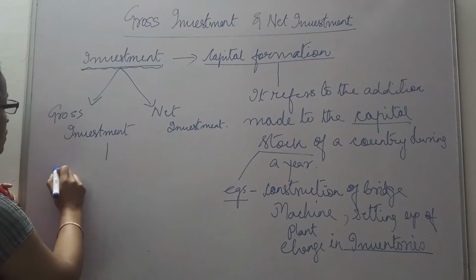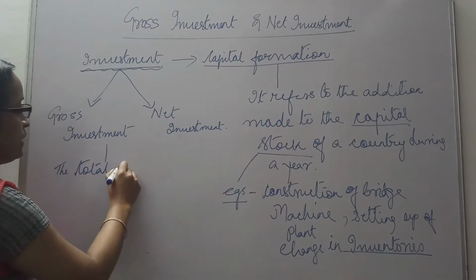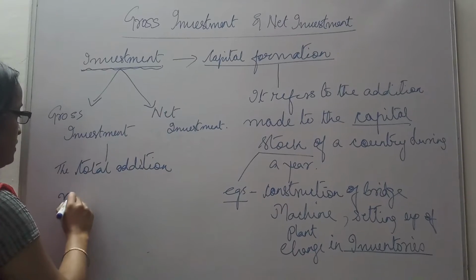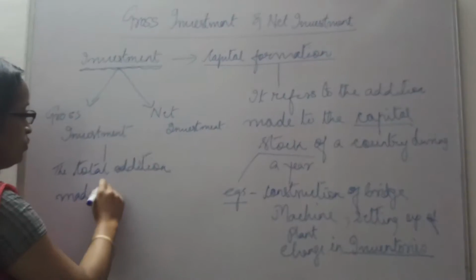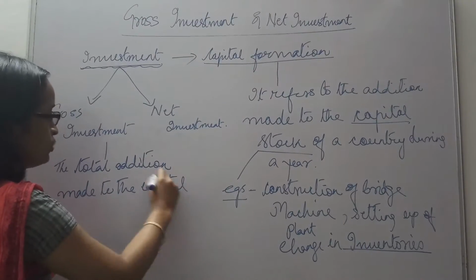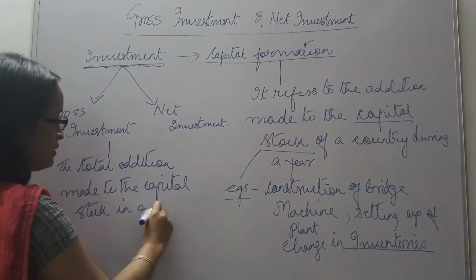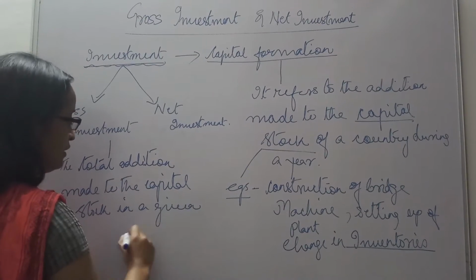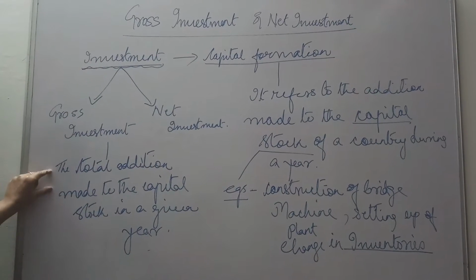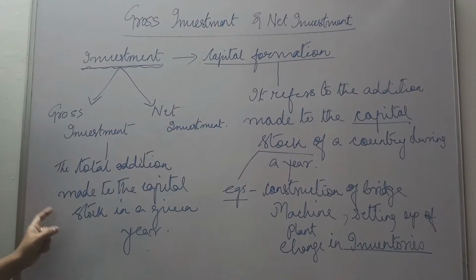It refers to the total addition made to the capital stock in a given year.